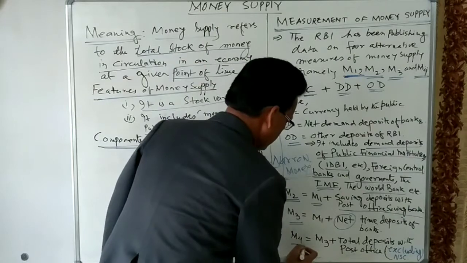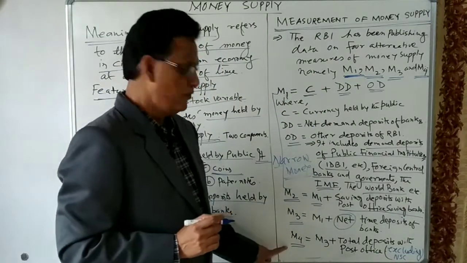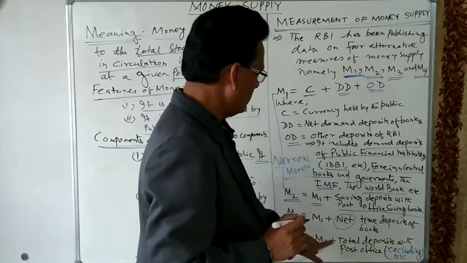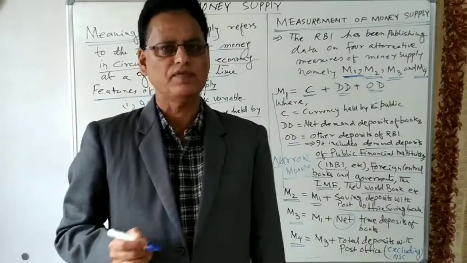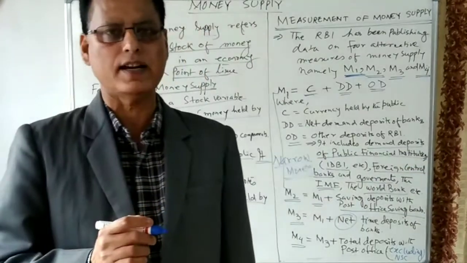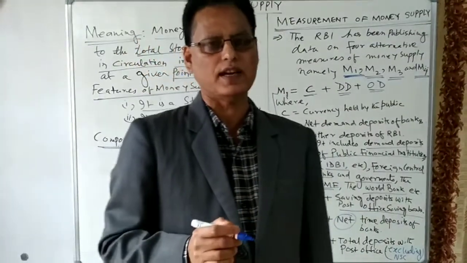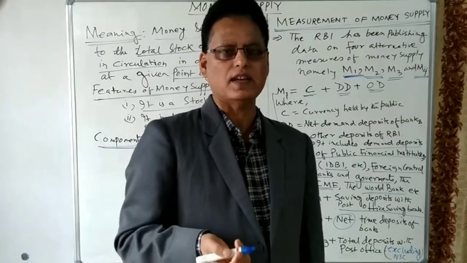And the last measure of the money supply is M4. Let us see what is M4. M4 is equal to M3 plus total deposits with the post office. In the post office, a large number of schemes are there where the public can deposit their money, such as monthly income schemes and others.